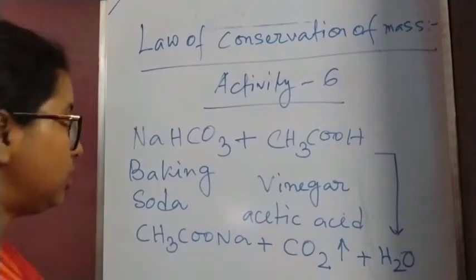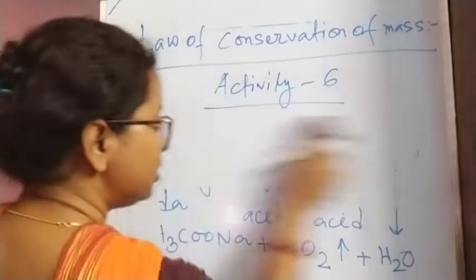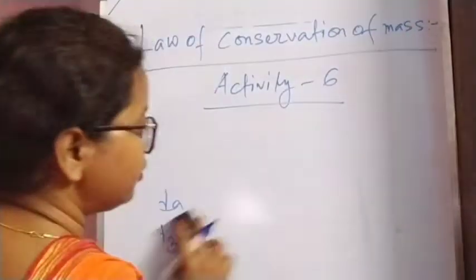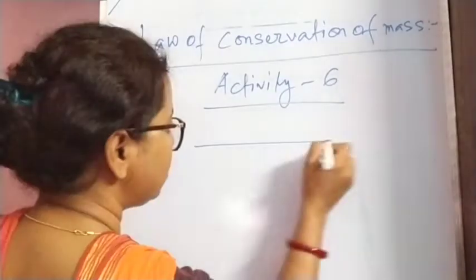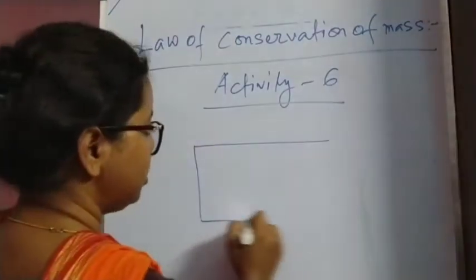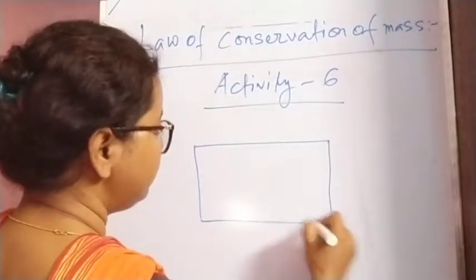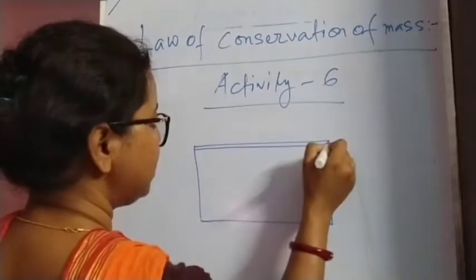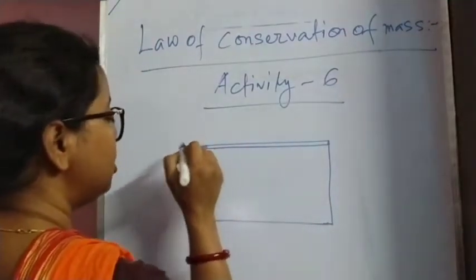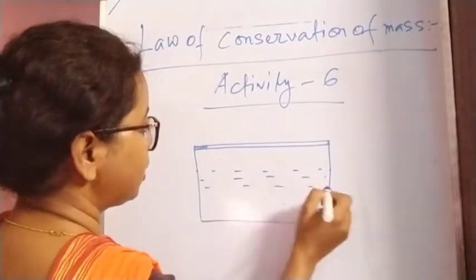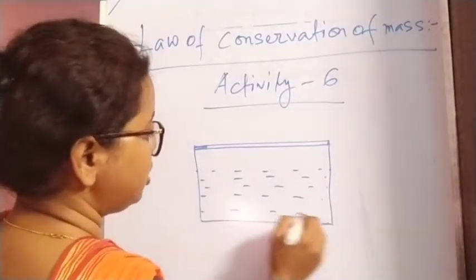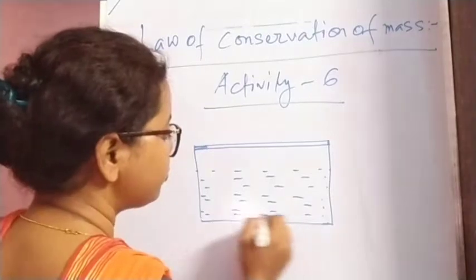Okay, now let us perform the reaction. In a Ziploc bag, we are going to take some vinegar or acetic acid. This is the Ziploc bag. Here the acetic acid or vinegar we are taking, it's in liquid form.